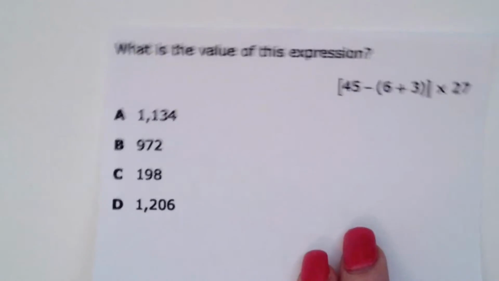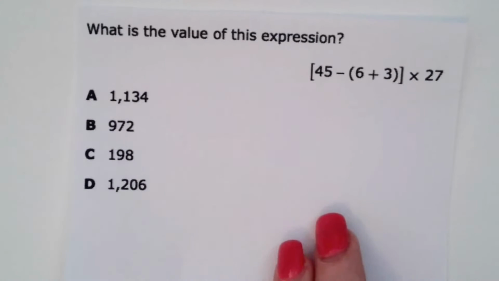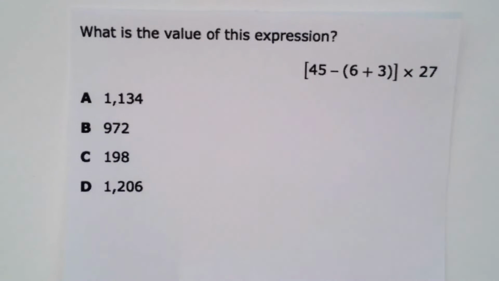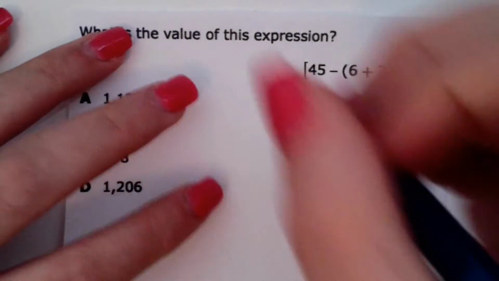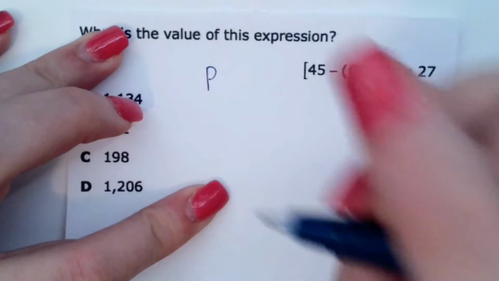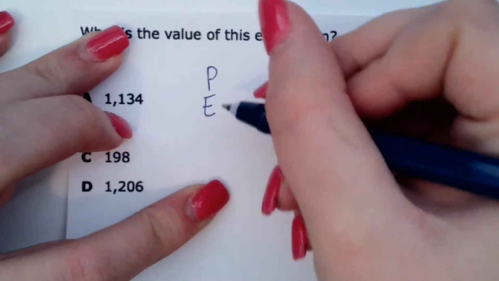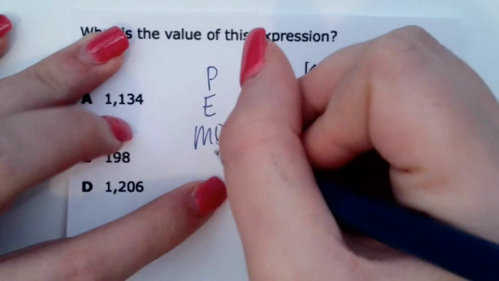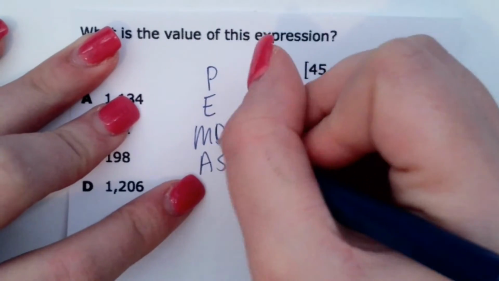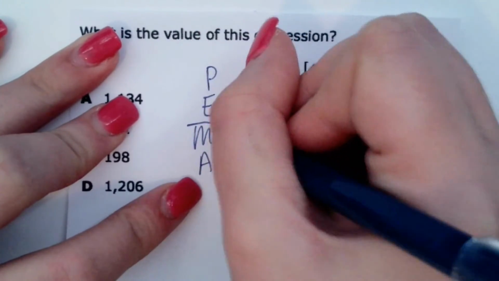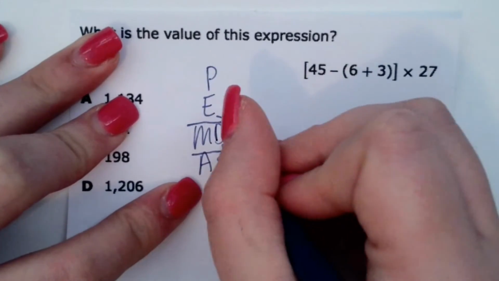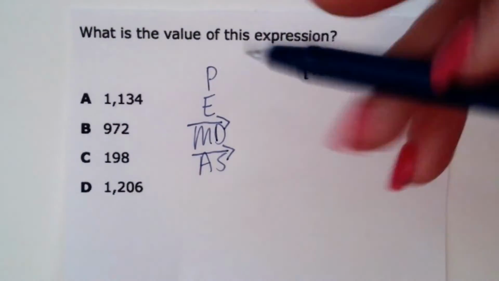So we're going to start with our first problem, and it asks, what is the value of this expression? And the value of the expression just means, what does this equal when you solve it? And so first thing I want you to do when you solve order of operation questions, I want you to write out the order of operation steps. So parentheses, exponents, multiplication and division, addition and subtraction. And if you want to show the left to right part, you could draw an arrow going this way. So we're going left to right.